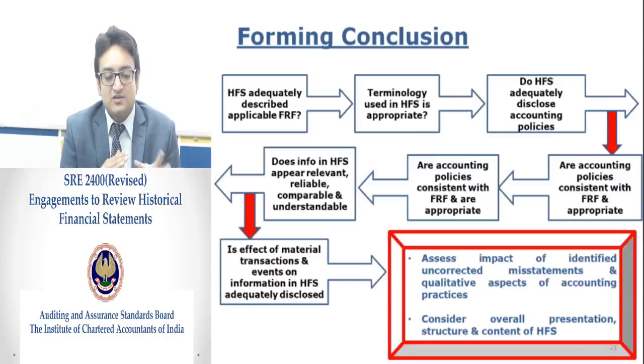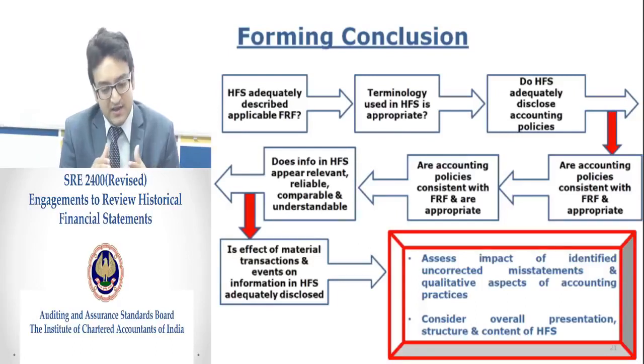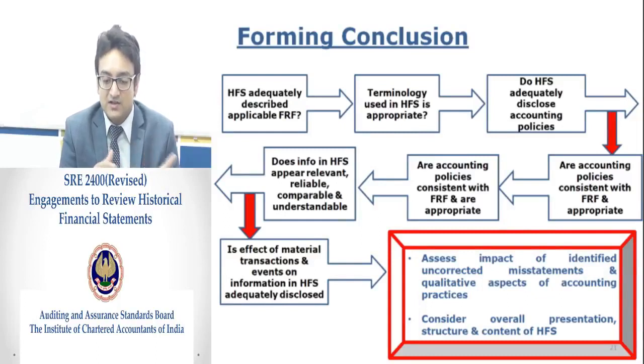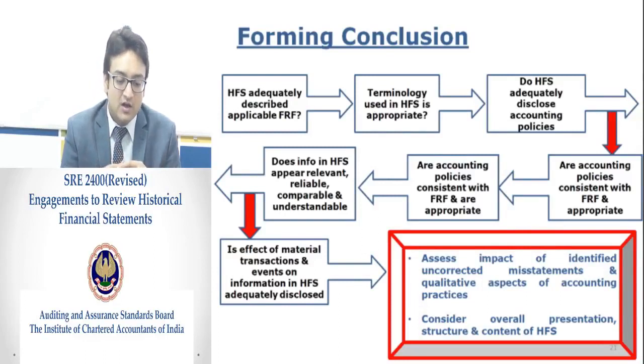Whether the historical financial statements adequately describe the applicable financial reporting framework, yes or no. Terminology used in the historical financial statements is appropriate, yes or no. Whether the financial statements disclose appropriately the accounting policies, whether the accounting policies are consistent with the financial reporting framework and are appropriate, whether the financial statements appear relevant, reliable, comparable and understandable in terms of other peers' financials or as per the financial reporting framework, and the effect of material transactions and events is adequately disclosed in the financial statements.